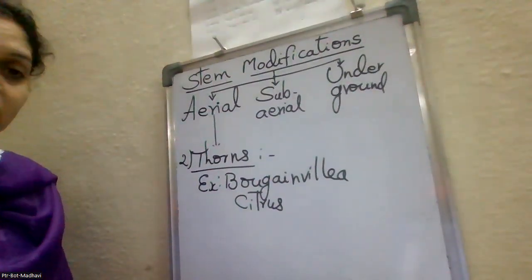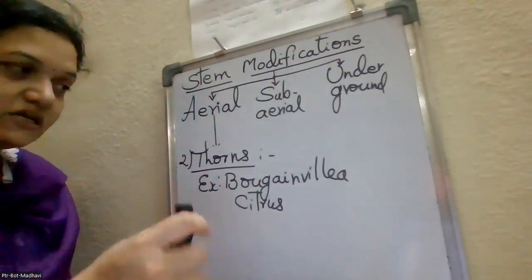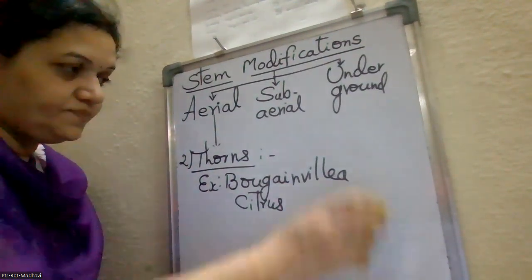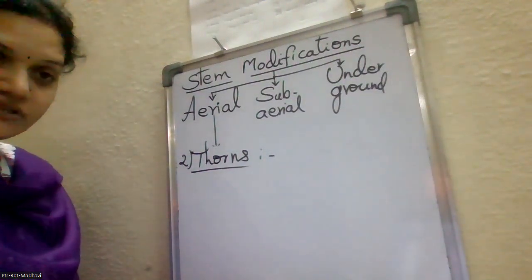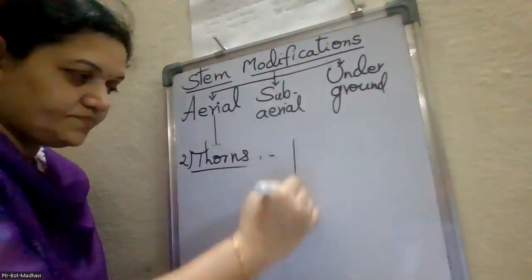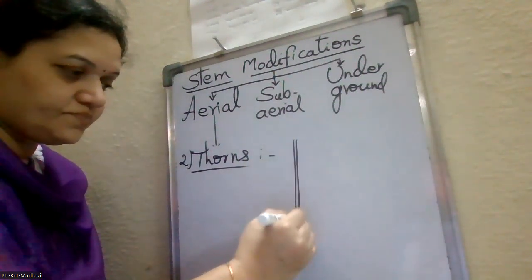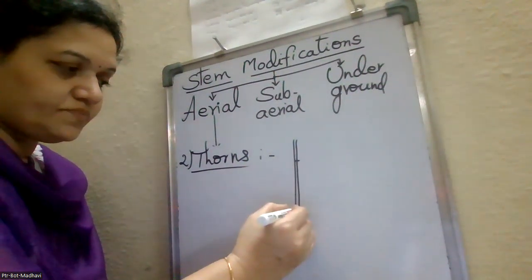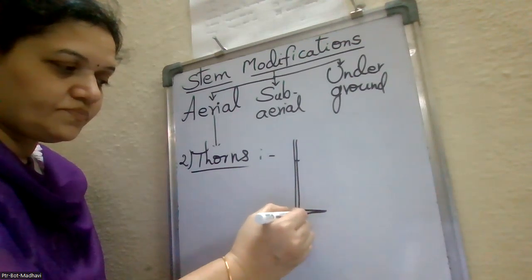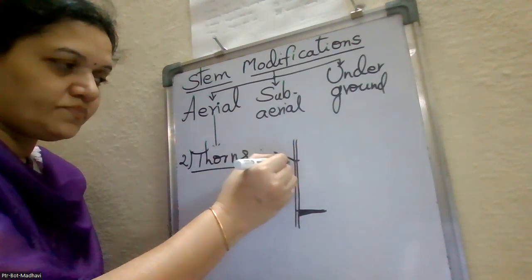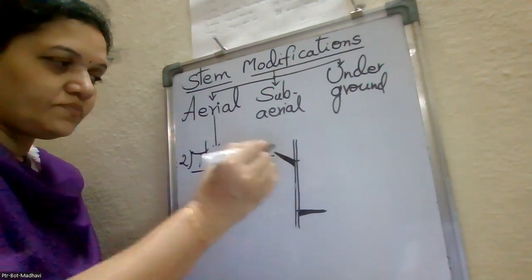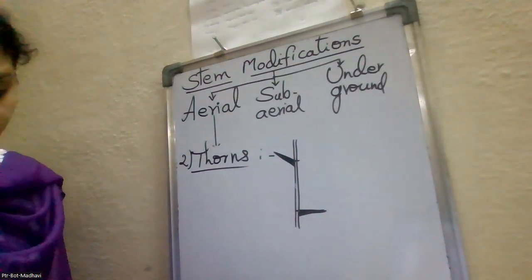In this, axillary buds or terminal buds modify into hard, sharpened structures to reduce the rate of transpiration. These are the thorns.